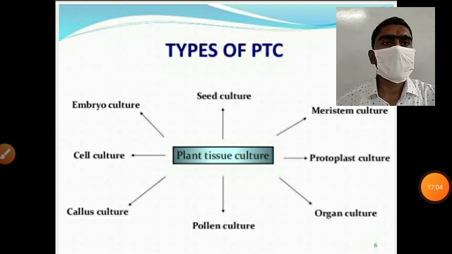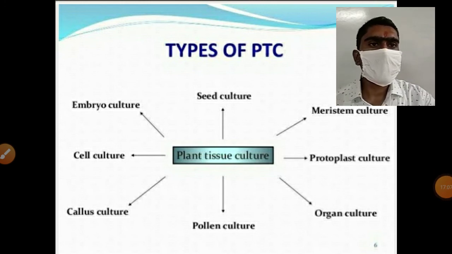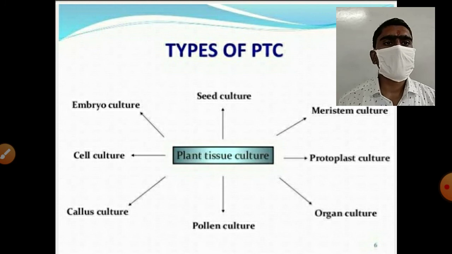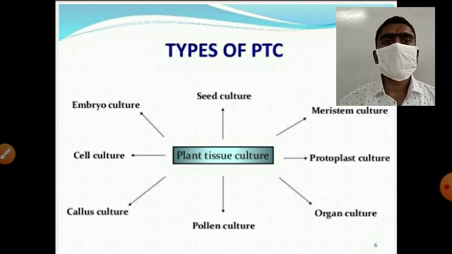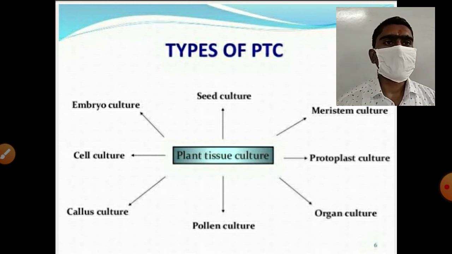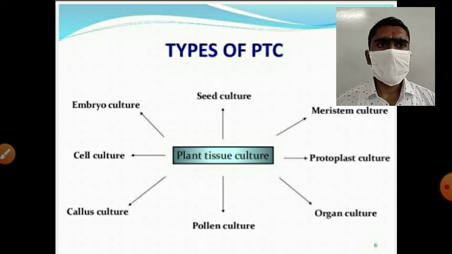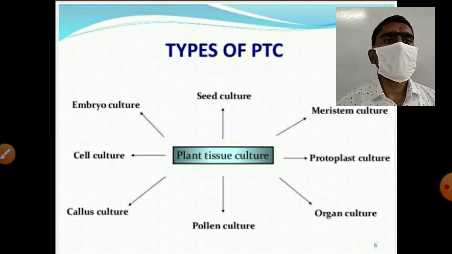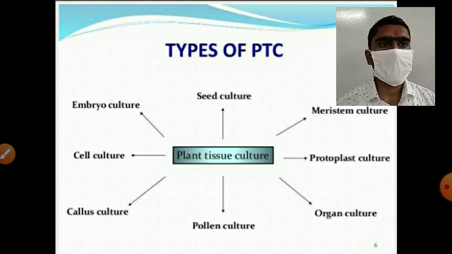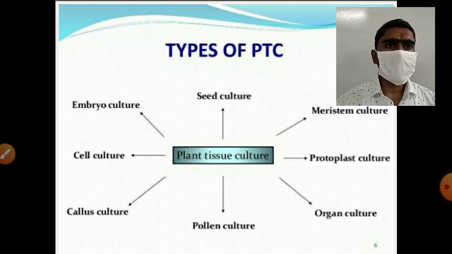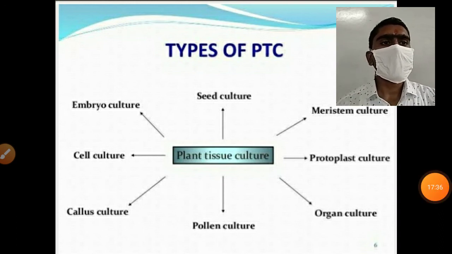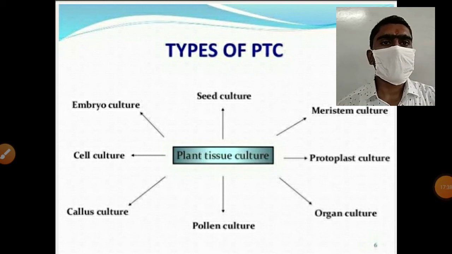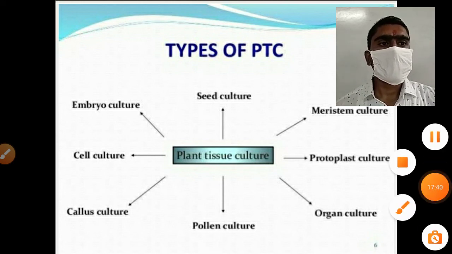See here the different types of plant tissue culture. We can grow plants by seed culture, meristem culture, protoplast culture, organ culture, pollen culture, callus culture, cell culture, and embryo culture. These are the various types of plant tissue culture. Meristem culture is specially used for making virus free plants, because the meristem is highly covered with many layers of stem. So this technique is used to make virus free plants, and it is the most widely used and famous technique of plant tissue culture.